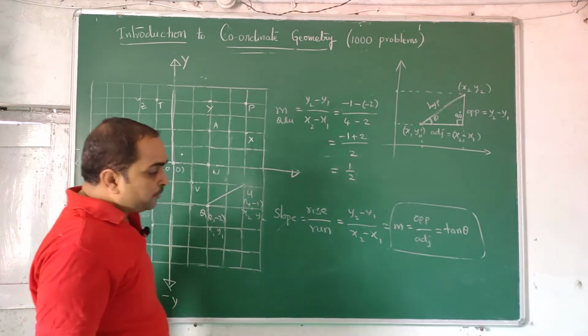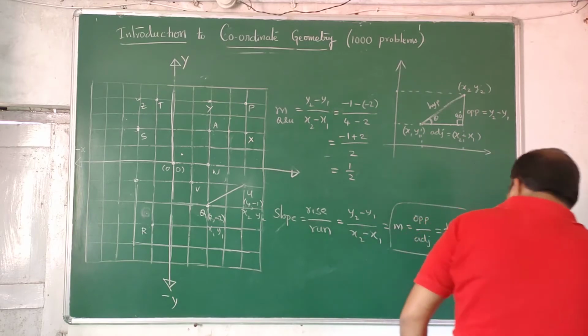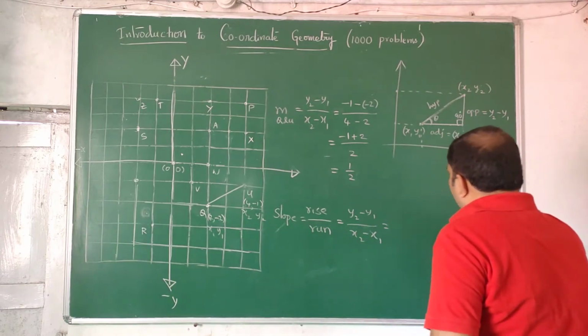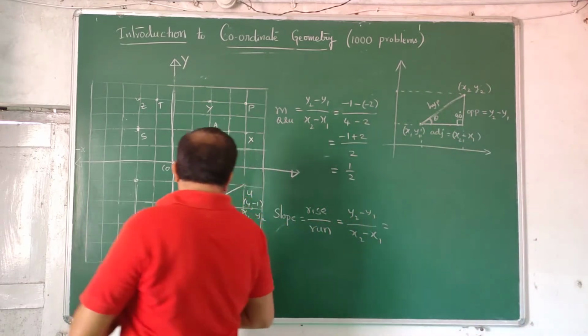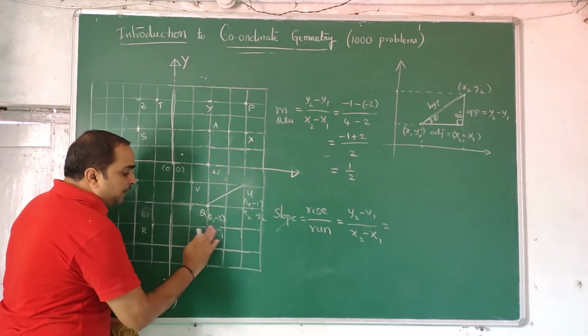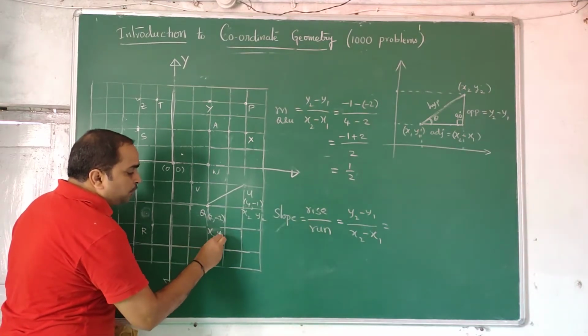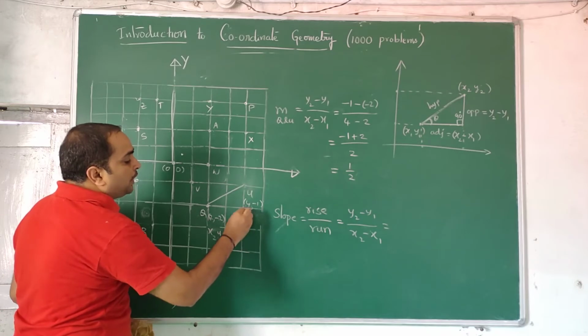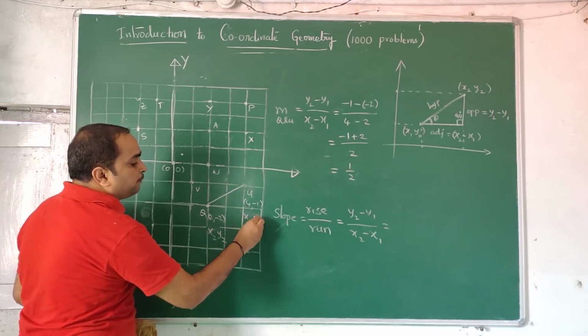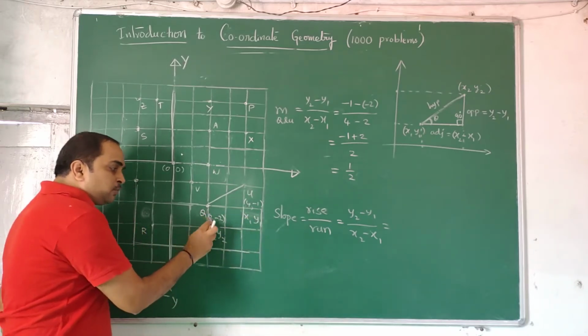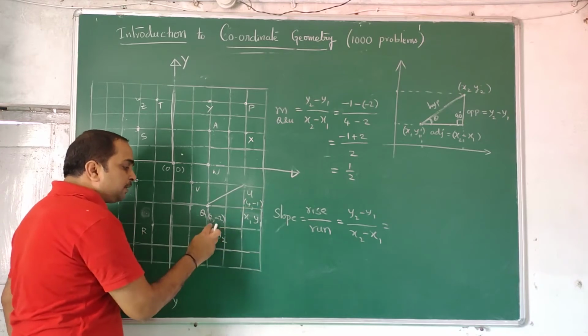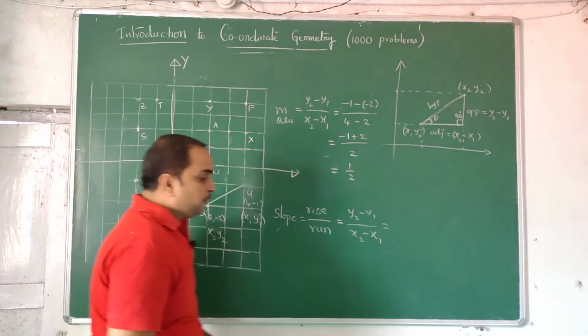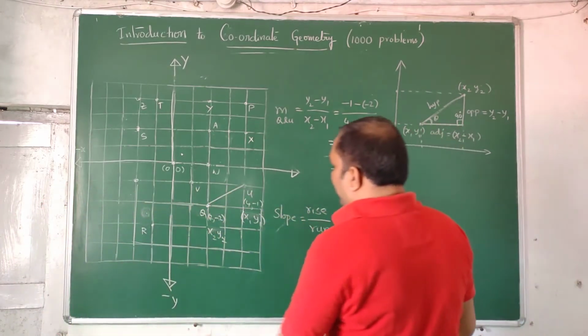That we understood. Now we'll try to do the same problem by exchanging the coordinates. So which was x1, y1, I write it as x2, y2. Which was x2, y2, I write it as x1, y1. Previously this was x1, y1, this was x2, y2. Now I am writing this as x2, y2 and this as x1, y1. Let us see now. y2 minus y1. What is y2?